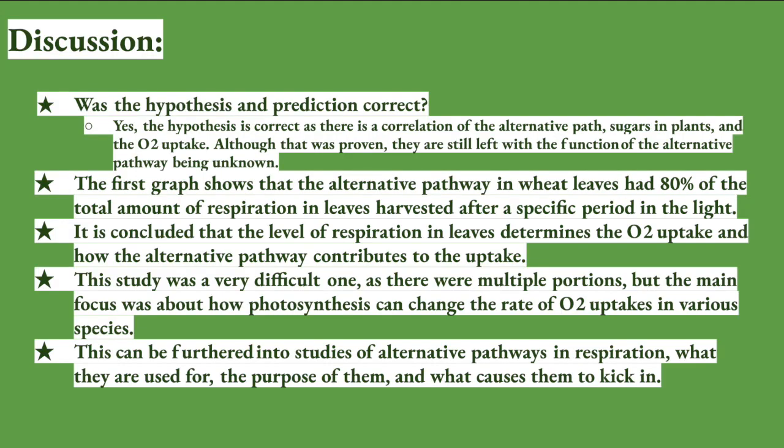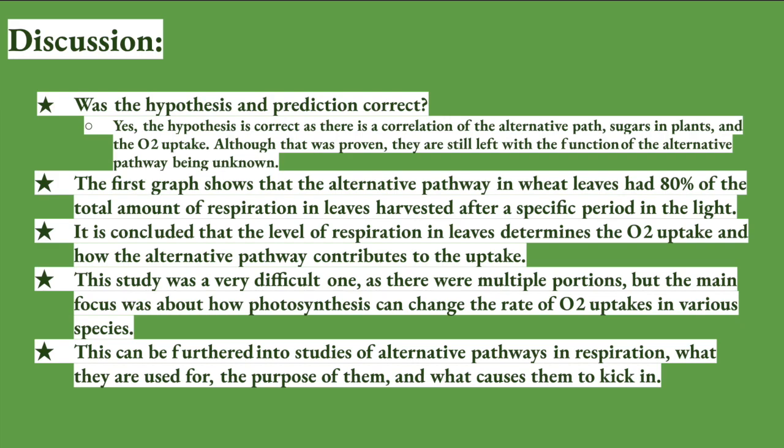So discussion, was the hypothesis and prediction correct? Yes, the hypothesis is correct, as there is a correlation of the alternative paths, sugars in the plants, and the O2 uptake. Although that was proven, they are still left with the function of the alternative pathway being unknown, because there is very little actually done on that part.